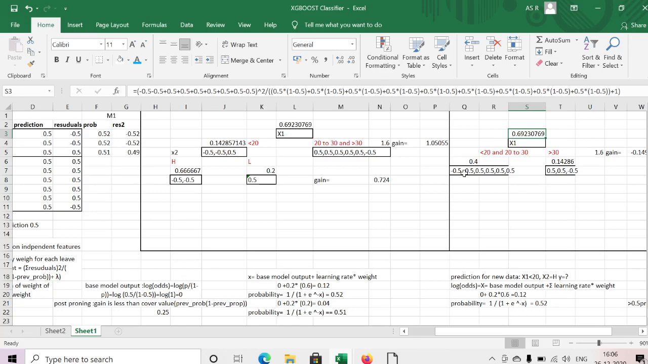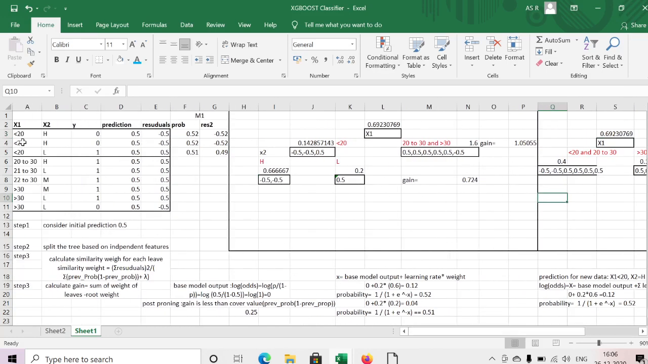Then for these 6 records, for the left side I have less than 20 and 20 to 30. This is all 20. Next, for 20 to 30, I am taking these 6 records: minus 0.5, minus 0.5, 0.5, 0.5, 0.5, 0.5. These 6 records I am taking for the left side.